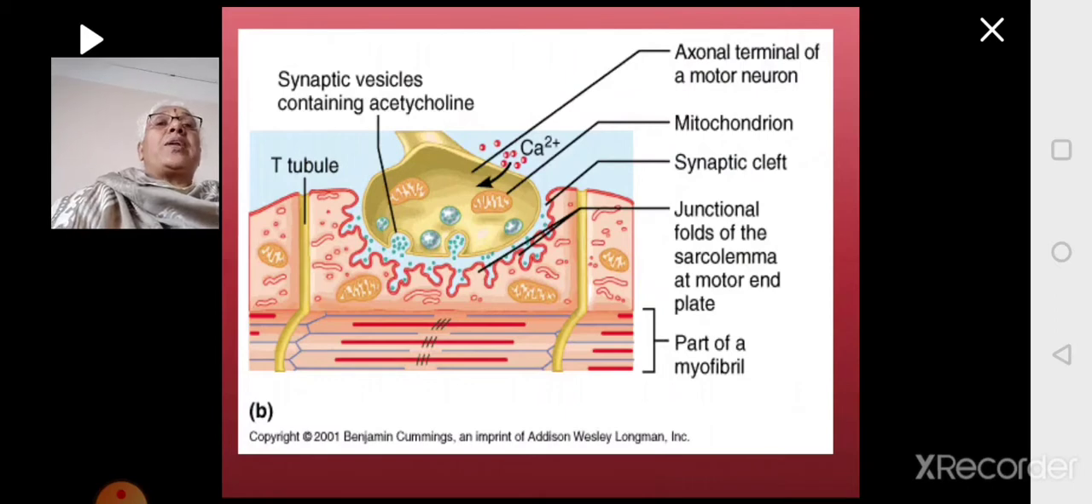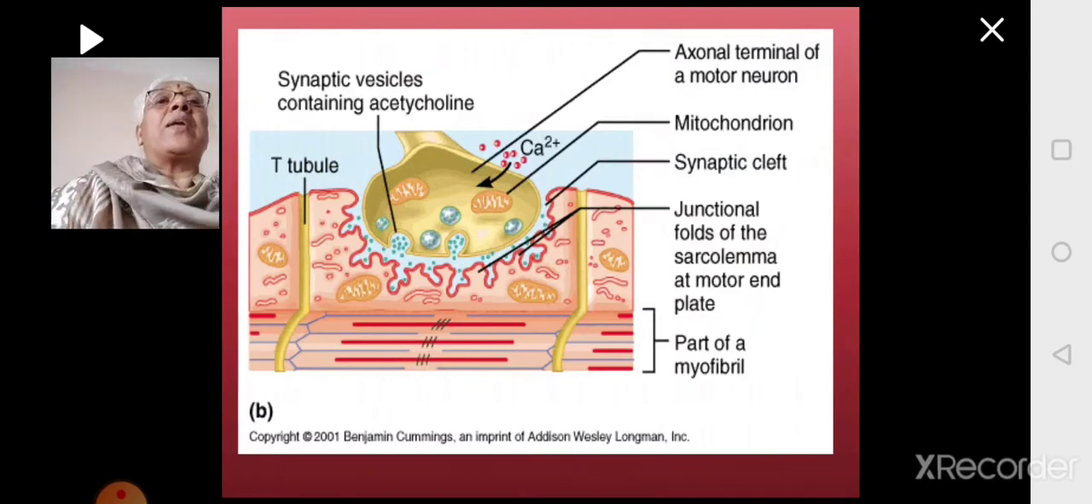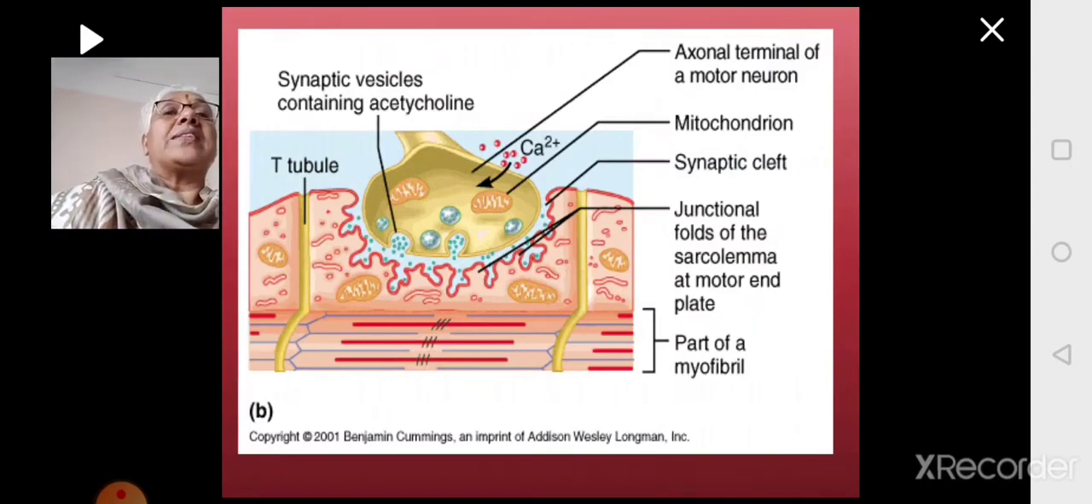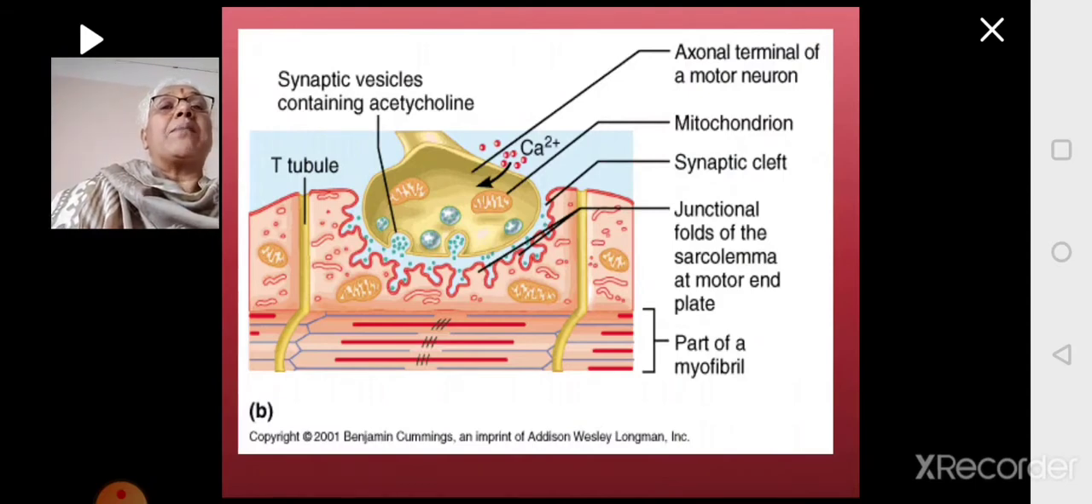When the action potential reaches the end bulb, the presynaptic membrane, calcium ions will enter, and synaptic vesicles will fuse with the presynaptic membrane. Acetylcholine, the neurotransmitter, will be released into the synaptic cleft. That will bind to the receptors present on the postsynaptic membrane. From there, the action potential will be initiated on the muscle membrane.